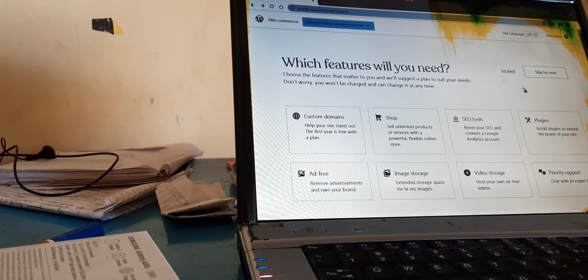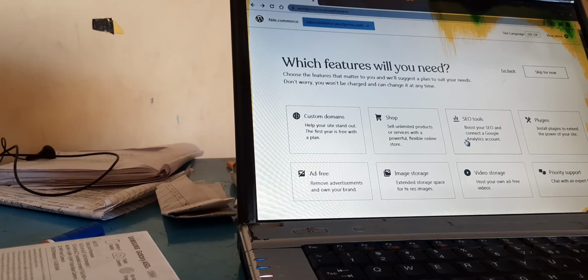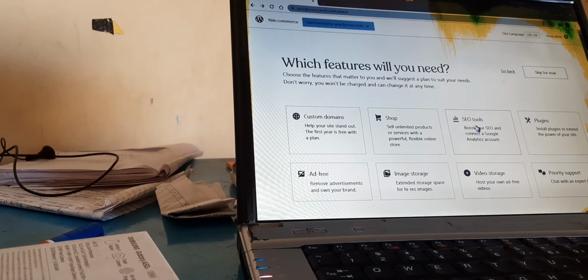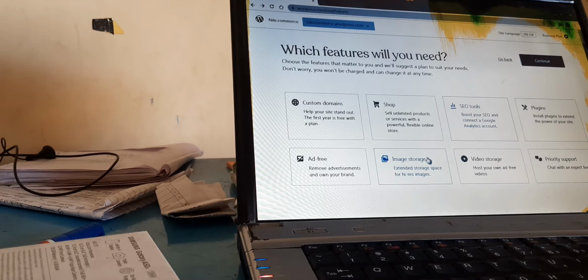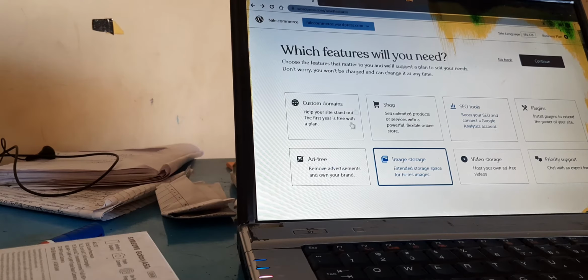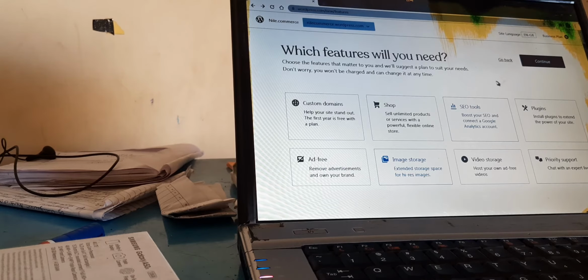Okay, so they're asking which features you will need: custom domain, shop, search engine tools. So we need search engine tools. Okay, so I am clicking this one, and image storage also. And I don't need ad free, because if you need ad free, you have to buy something premium, so we don't require that one. And then continue with this.